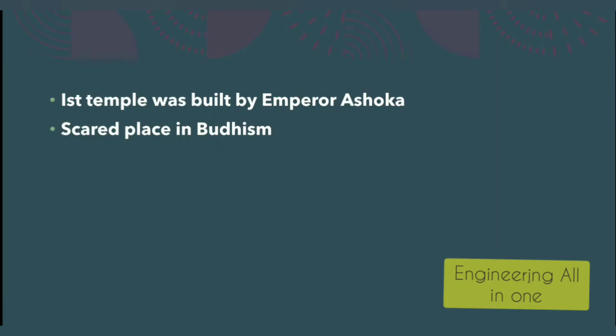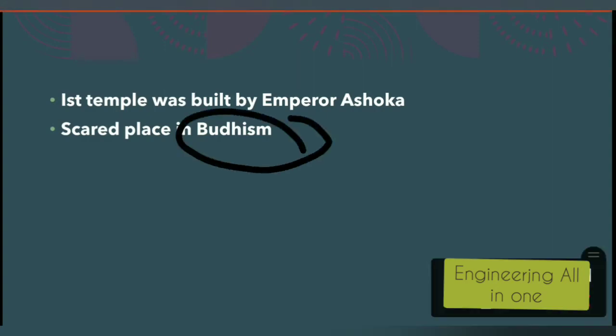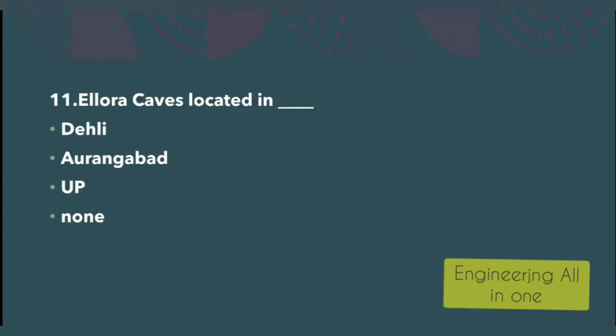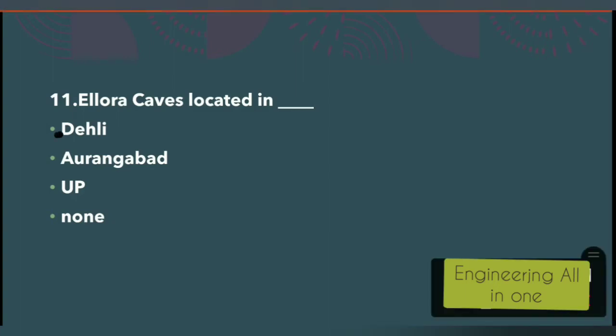Related to this Mahabodhi temple, first temple was built by the Emperor Ashoka. Also, it is a sacred place in Buddhism. So remember this thing. See 11th question here. Ellora cave was located in dash dash. Delhi, Aurangabad, UP, or none. So we have to here identify the correct option.